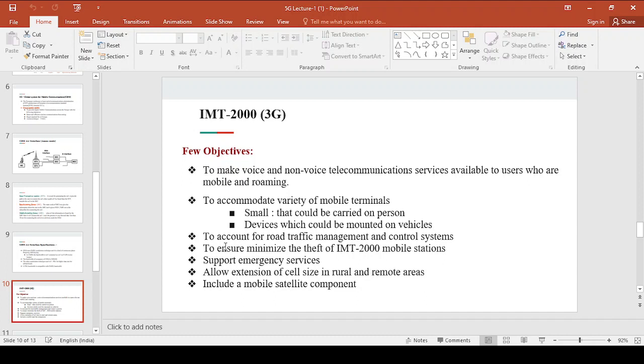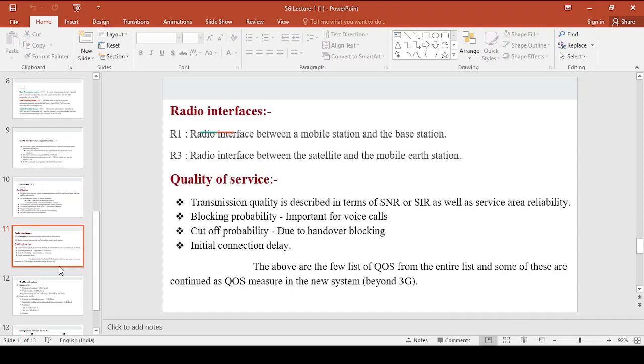That objective has been developed from 3G only, and to allow the extension of cell size. Extending the cell size is allowed from 3G only, in rural areas or remote areas, and to include a mobile satellite component. These are a few objectives of 3G. Some of this has been carried to 4G, and some will be carried to 5G and beyond 5G also, right? Now coming to the next slide.